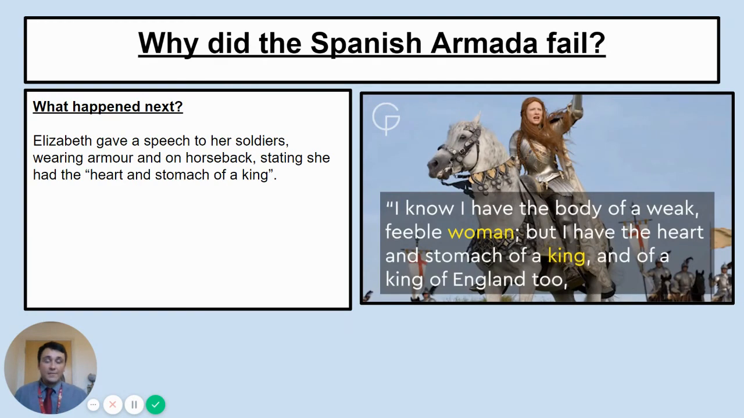Now, Elizabeth gave a speech to her soldiers. She was wearing armour, she was on horseback, and this was really her moment to shine. She said she had the heart and stomach of a king. She was showing that actually she should be treated as a man, essentially, that she was just as tough as a man, that she was a tough leader. This was Elizabeth's moment to shine here.